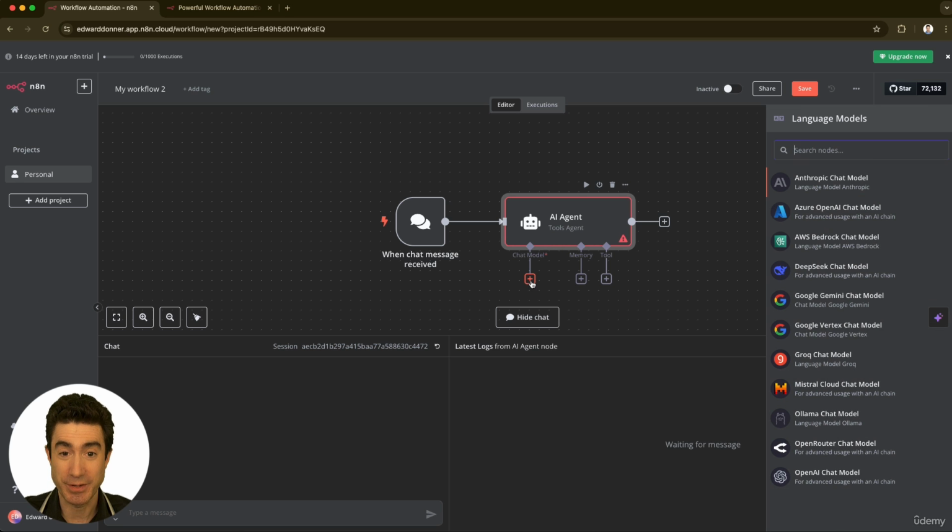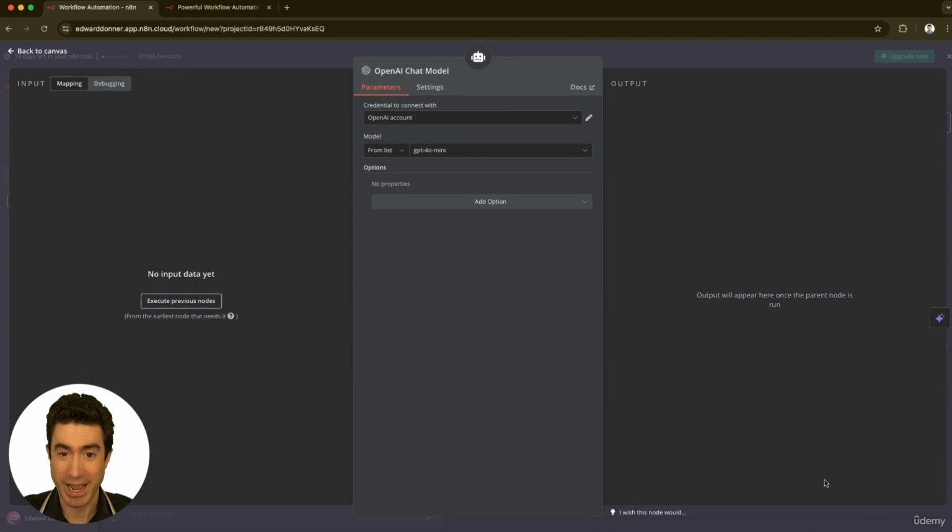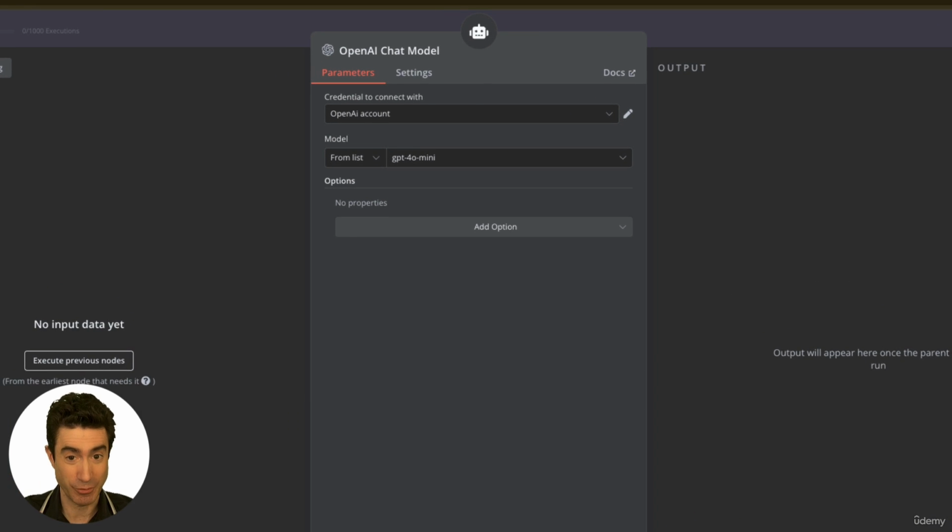So the next thing we can do is add a chat model. And this is a large language model that's going to sit behind this AI agent. And I'm going to pick OpenAI chat model. Now, that's because I have an OpenAI key, which we'll be setting up for you if you don't have one already quite soon. And alternatively, if you don't want to do this, you can use Ollama instead and run for free, but you would then have to install it locally. But I've set up my OpenAI account, and you can do this yourself.